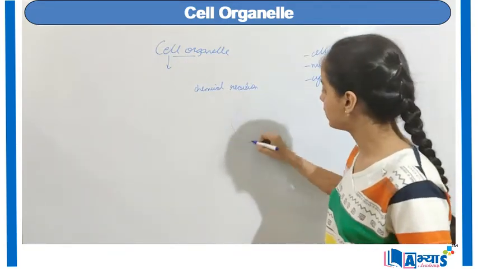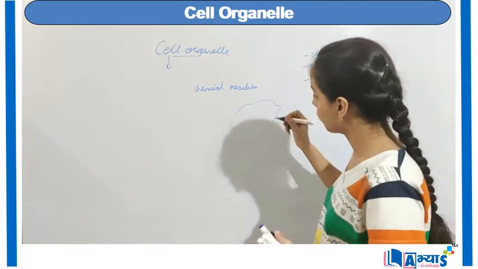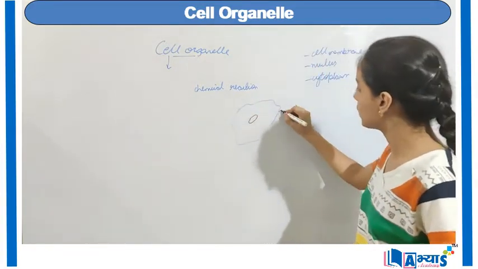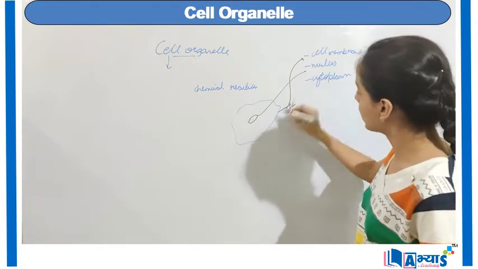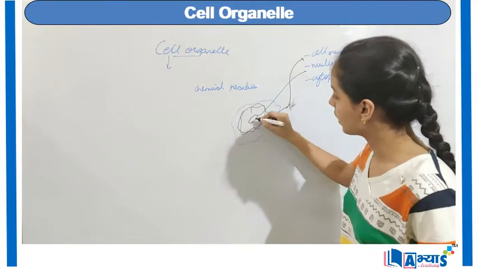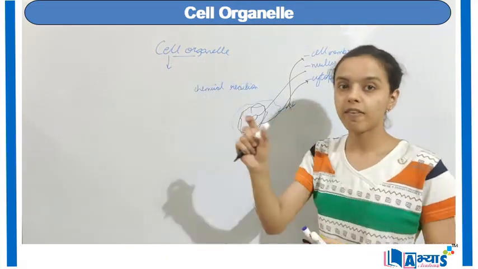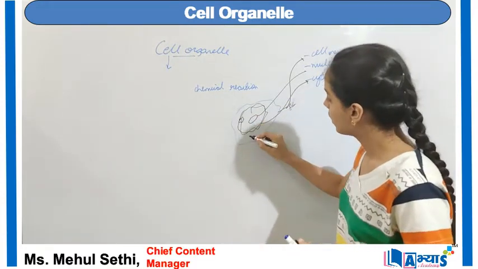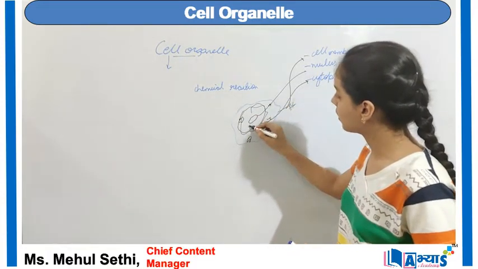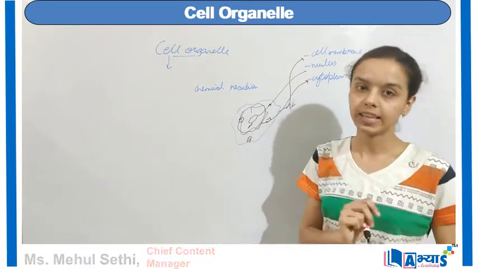So like we have the cell, and then we have the nucleus almost in the center of the cell. So this is the cell membrane, then this is the nucleus, and the jelly-like substance over here is known as the cytoplasm. Now these organelles, which have certain functions to perform, are suspended in the cytoplasm. They can be somewhere here or at the boundaries of the cell. These organs are known as the cell organelles.